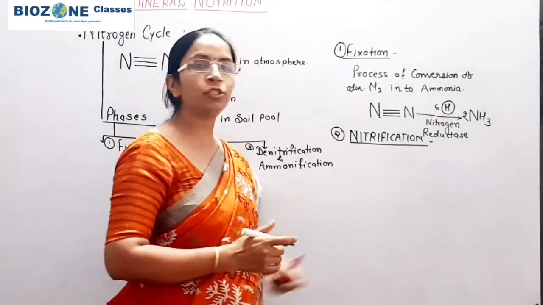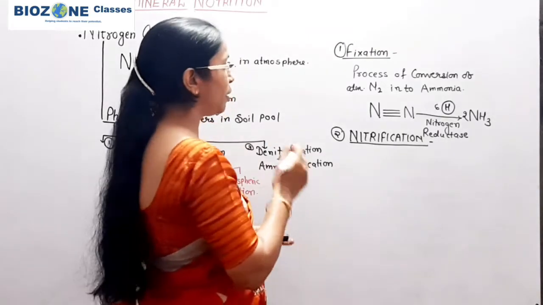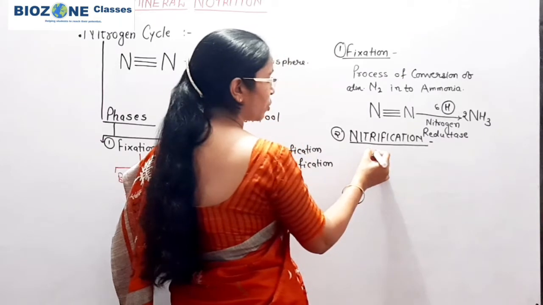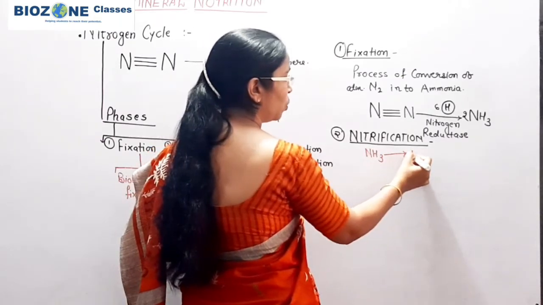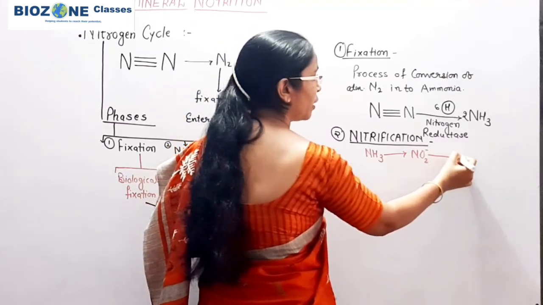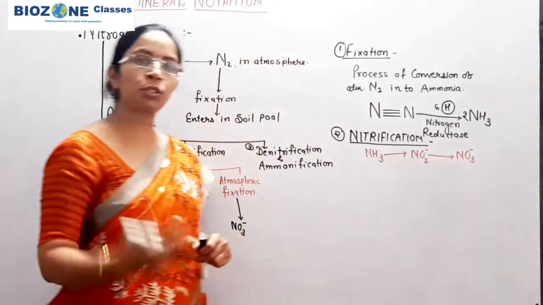In nitrification, the ammonia first gets converted into nitrite and then this nitrite gets converted into nitrate. So it is a two-step process.